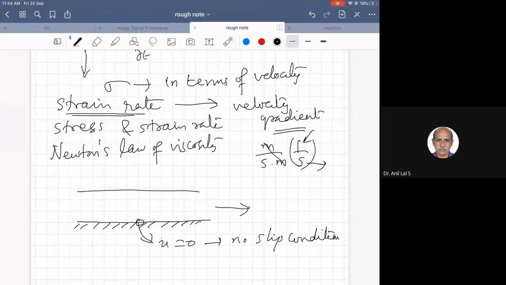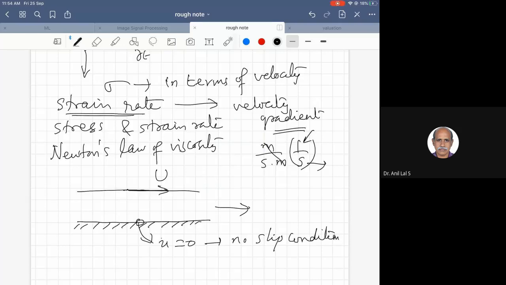And to have a fluid motion with a velocity, not a vector, because that is only one direction, let us write u in the x direction. I want to make the upper layers move with the velocity u, right?